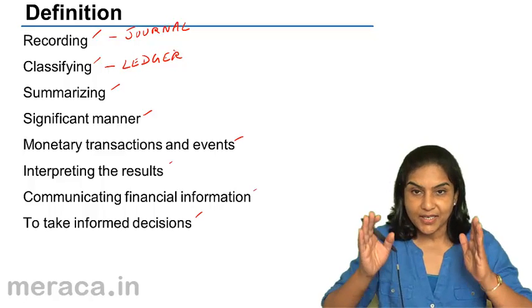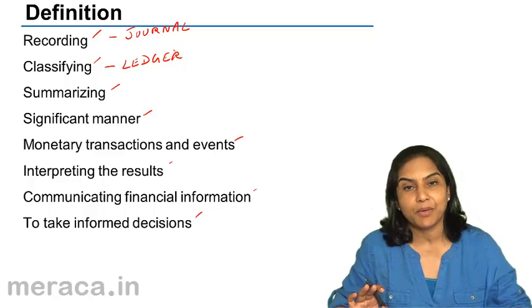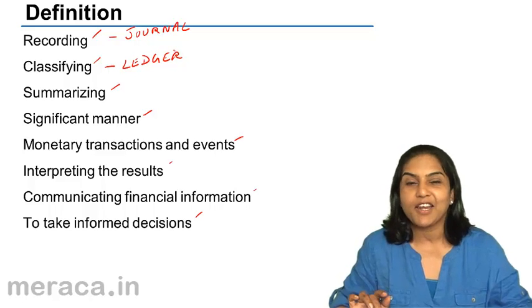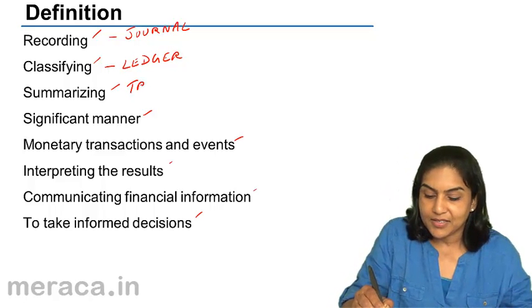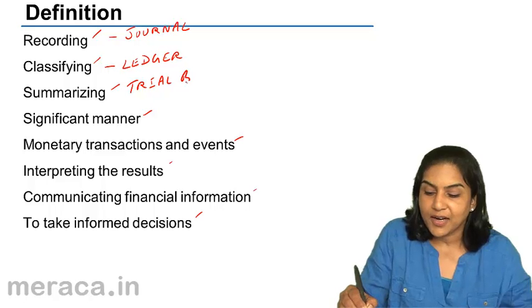That is summarizing. At a glance, everything is made available to us. This is again for those who are familiar. This is the stage of preparation of the trial balance.